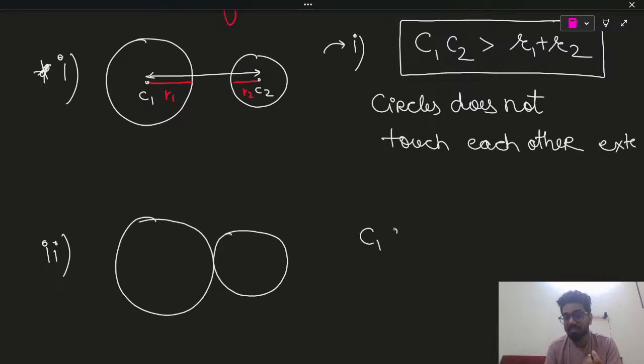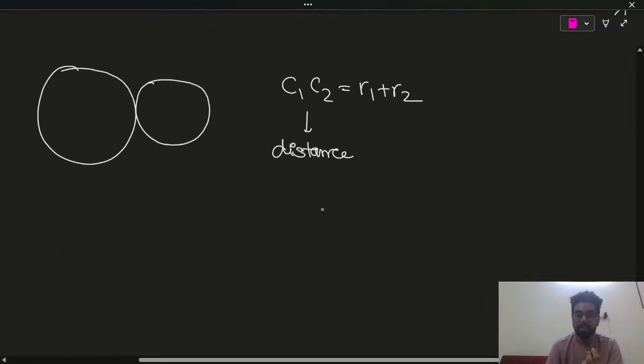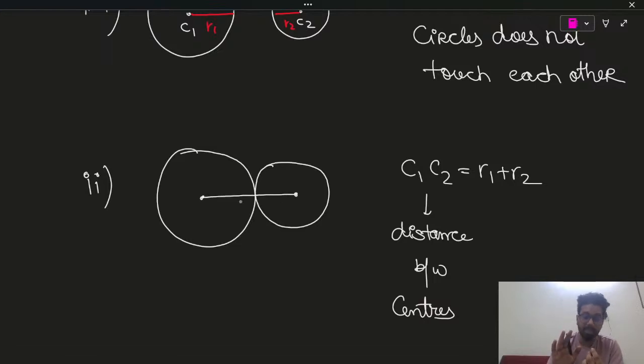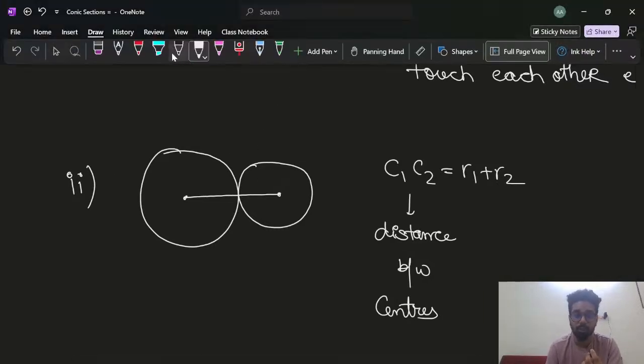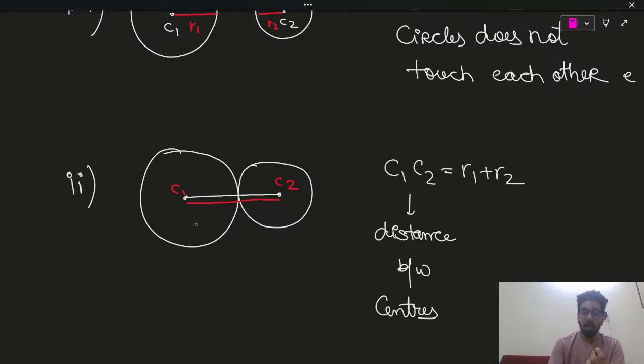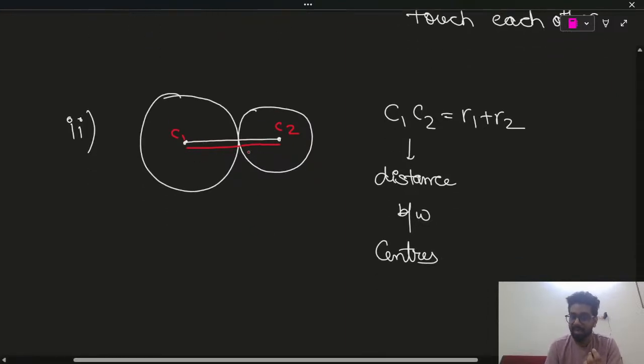So, what you will have, C1, C2 is equal to R1 plus R2, sum of the radius. And C1, C2 is distance between centers. I am writing, if in case you are not clear with this, distance between centers. Alright. So, one point which I will write down over here. This first thing is, what is the mathematical meaning of it? Other things come with the tangent. So, I will introduce with the tangent also. So, this is C1, C2. And what is R1, R2? This is R1. This is R2. Done. Okay. So, here you can see red line is equal to white line.